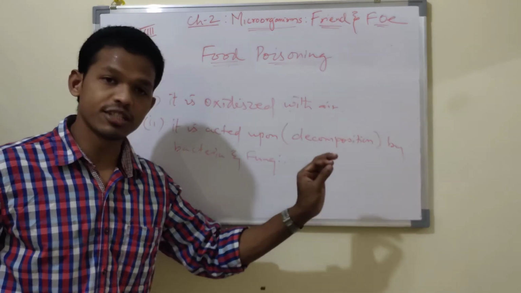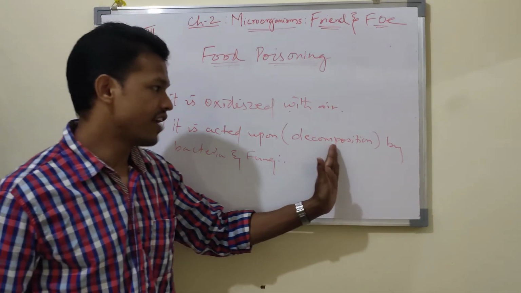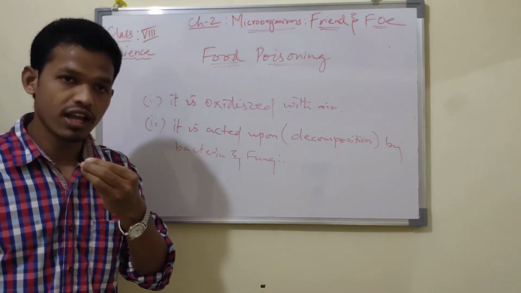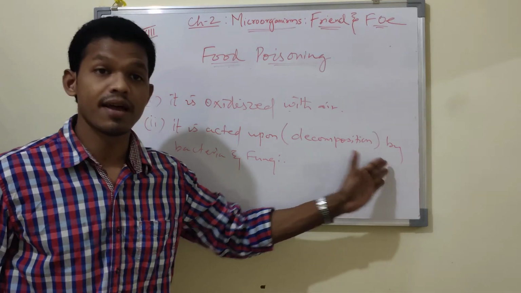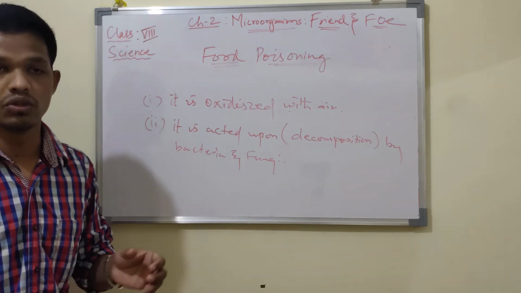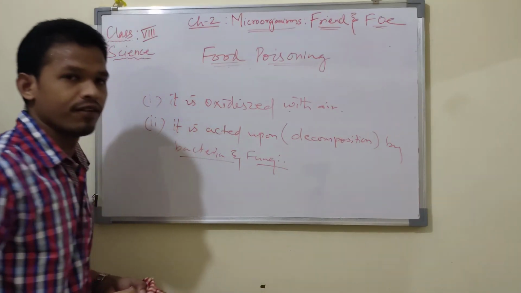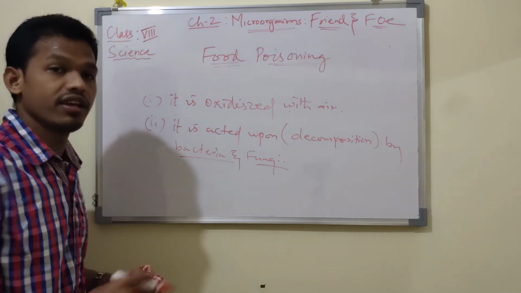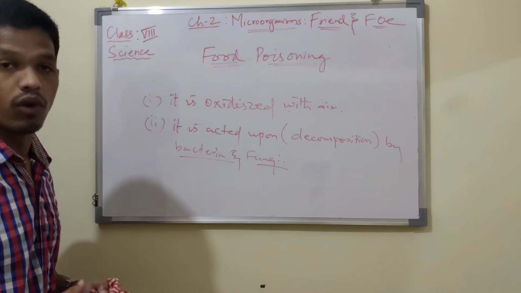That is decomposition. That is broken down. The food particles are broken down into simpler substances. While the microorganisms take it as their food, they release some toxic substance in the food. That toxic substance may poison our stomach if you consume those foods. Got it now? That is caused by bacteria or fungi, which may grow in the food. These are the two reasons why food gets spoiled if you keep it outside in a warm, suitable climate.